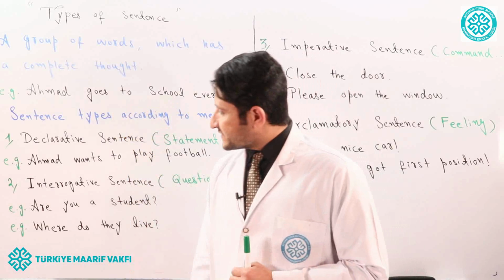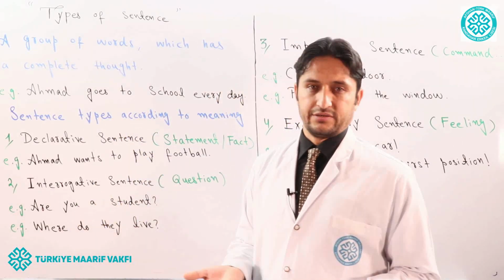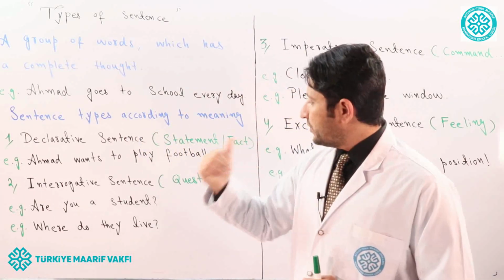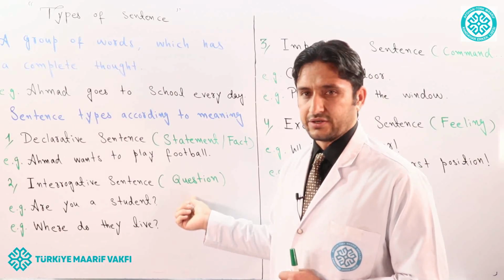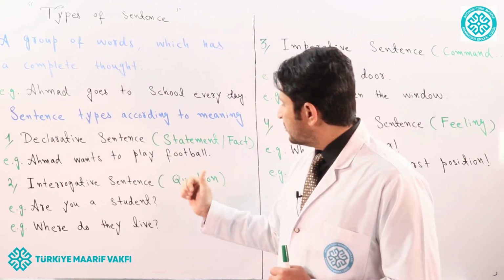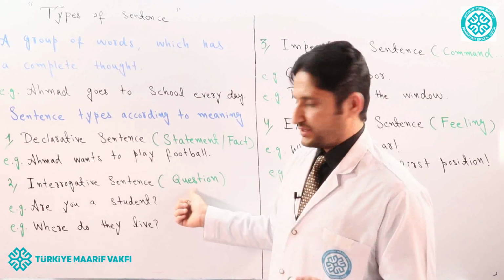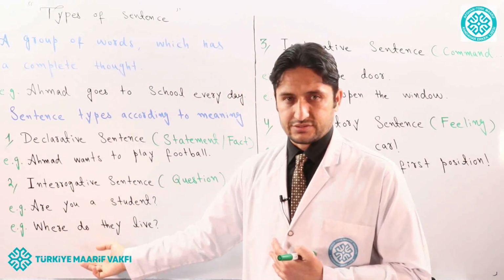The next type of the sentence is interrogative sentence. As you're all familiar, interrogative sentence is a sentence which expresses a question. We have 2 types of questions here, like yes-no questions and WH questions.